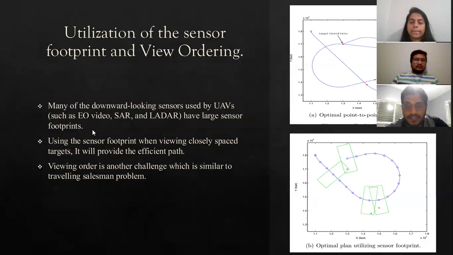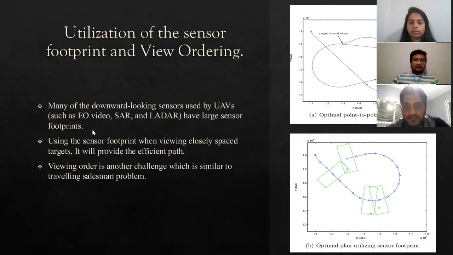So the second one is utilization of sensors, sensor footprint, and viewing order. Many of the downward-looking sensors used by UAVs, such as SAR and LiDAR, have a large sensor footprint. Because of this, seeing a target often does not need flying directly over it. Most path planners use fly-over constraints and do not utilize the sensor footprint's range and flexibility. So having a sensor with a significant footprint size is beneficial. Using these sensor footprints when viewing closely spaced targets will provide an efficient path for us. View order is the other challenge, which is similar to the traveling salesman problem.